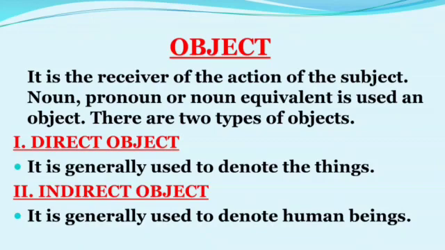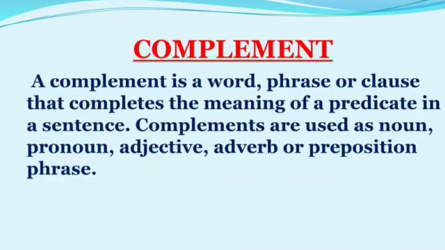Object. It is the receiver of the action of the subject. Noun, pronoun or noun equivalent is used as an object. There are two types of objects. The first is direct object. It is generally used to denote things. The second is indirect object. It is generally used to denote human beings. Complement. A complement is a word, phrase or clause that completes the meaning of a predicate in a sentence. Complements are used as noun, pronoun, adjective, adverb or preposition phrase.